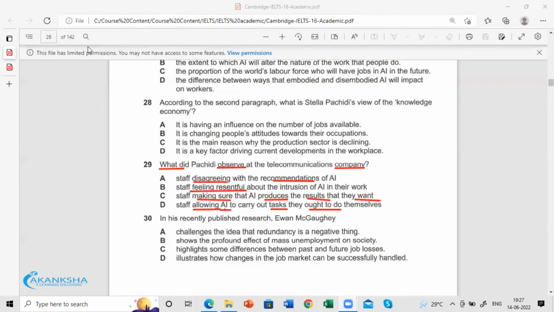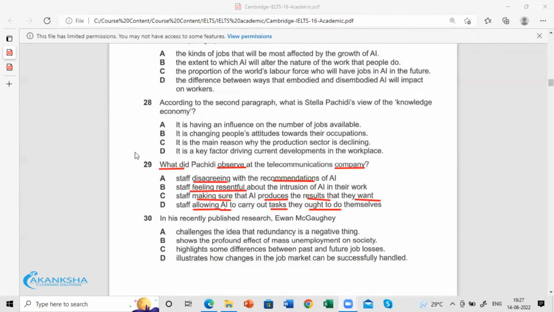Option C is actually positive, that it produces results they want. Feeling resentful is negative. Disagreeing is negative. And option D is positive. So we need to observe the difference between the positive language and the negative language.